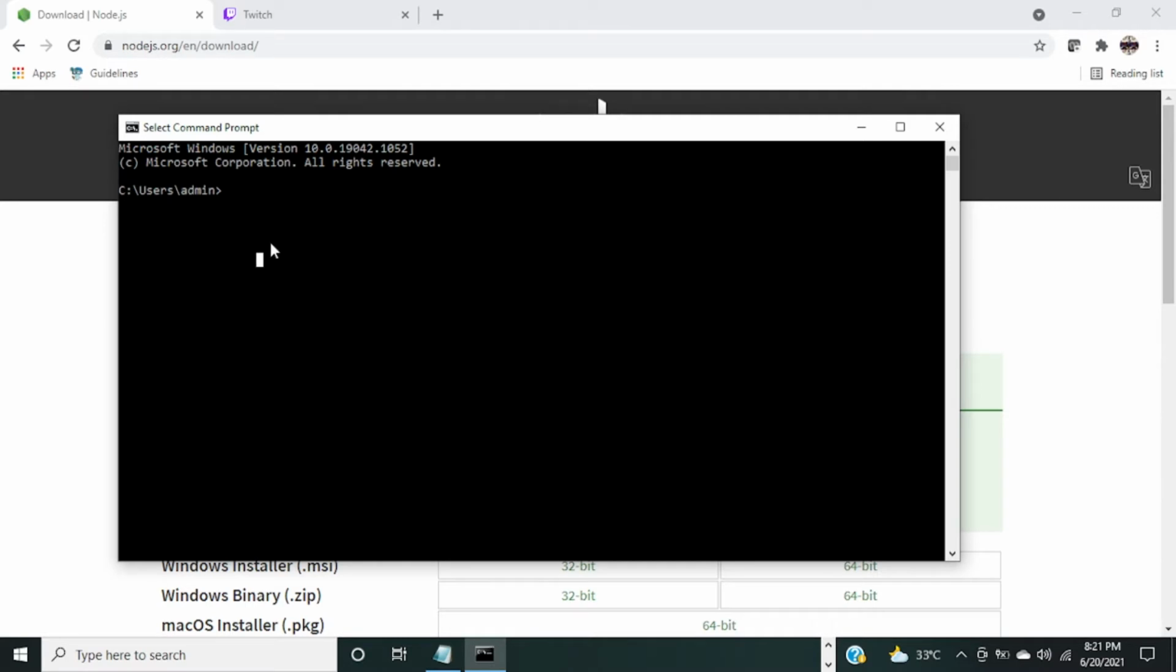There are several commands that you can use in the command prompt. I'm only going to teach you some commands that you will be using very often. First command is the cd command. cd's full form is change directory. What this will do is change the folder from admin to another folder. So if I type cd desktop and press enter, it's going to go to desktop.